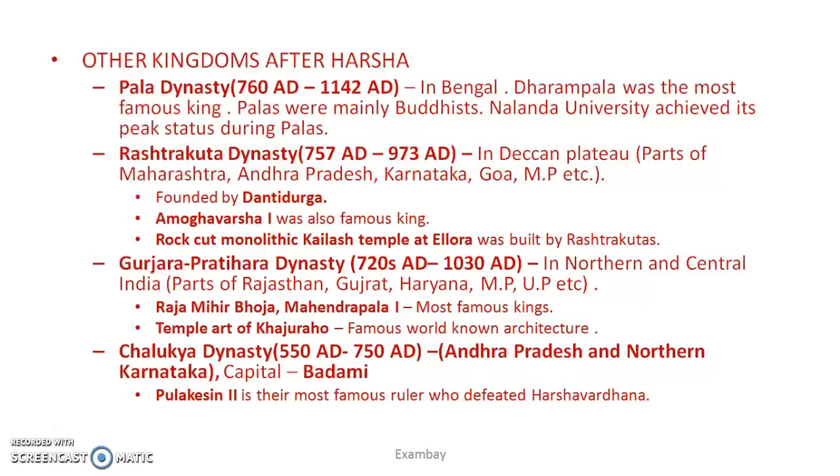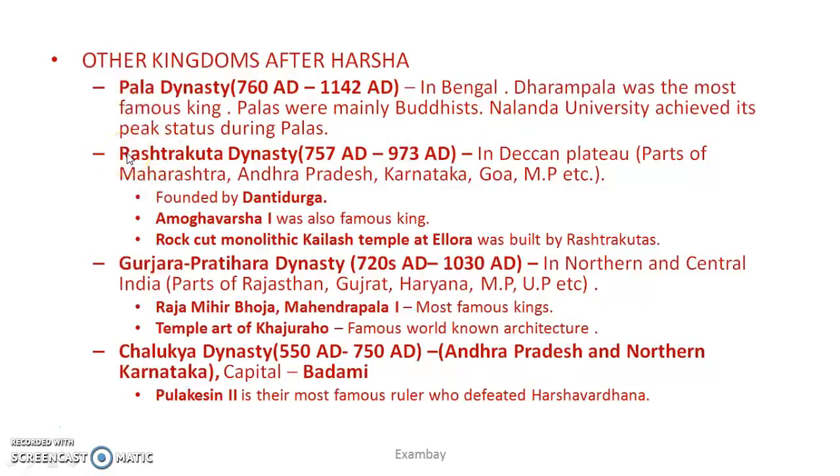You have to remember the name of the dynasty and the area where they ruled, and if there is any famous king. Okay, because this question is asked sometimes. It has been asked already in some previous years. They will give you the name of the king and they will ask you the dynasty. Okay, they will give you only the famous king. So Dharampala was the most famous king. Obviously we can see that Pala dynasty, and they ruled in Bengal. Nalanda University achieved its peak status during Palas because they were mainly Buddhists.